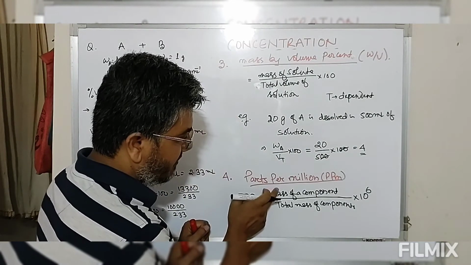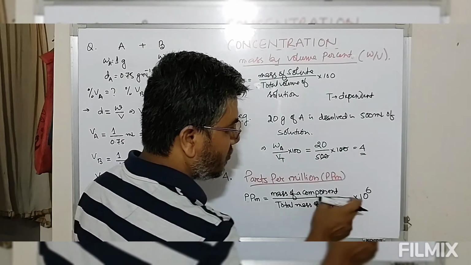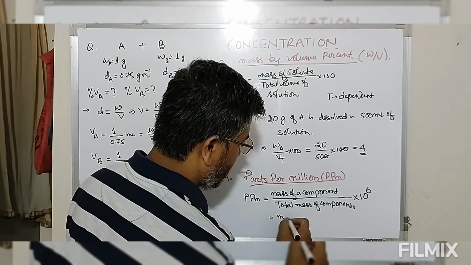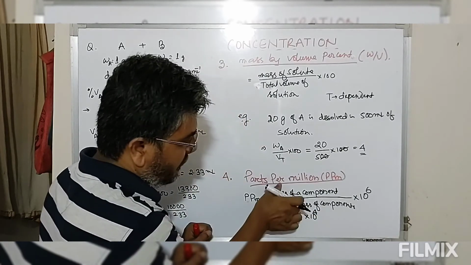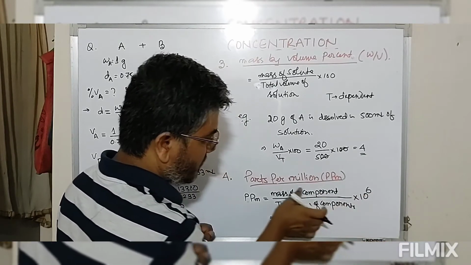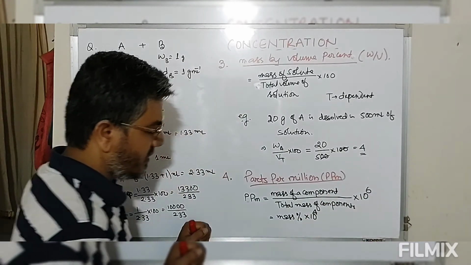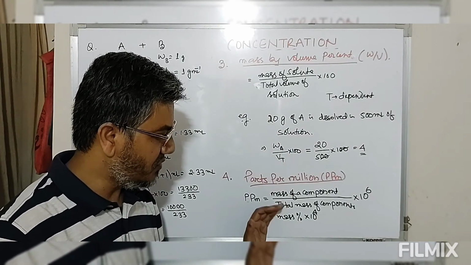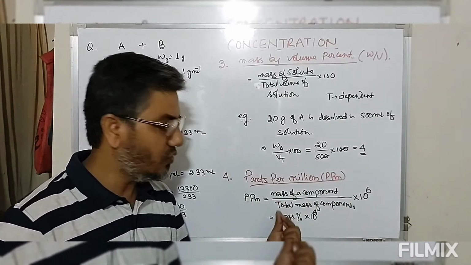So again, now look at this. We have a ratio of mass by mass. So mass of a component divided by total mass into 10 to the power 6. Now look at this, this is a mass fraction. So this can also be written as mass percentage into 10 to the power 4, because fraction into 100 is percentage. So out of these 6, 100 goes with this fraction into 100, into 10 to the power 4. So this comes out to be mass percentage into 10 to the power 4. So simply we can look at this: mass of a component divided by total mass into 10 to the power 6, or mass percentage of the component into 10 to the power 4.